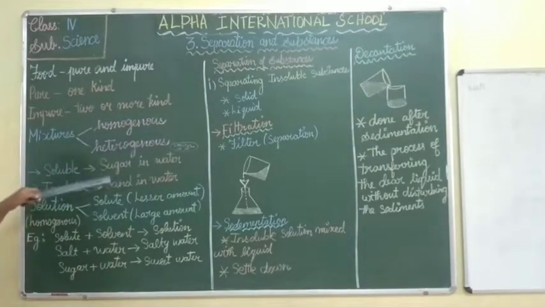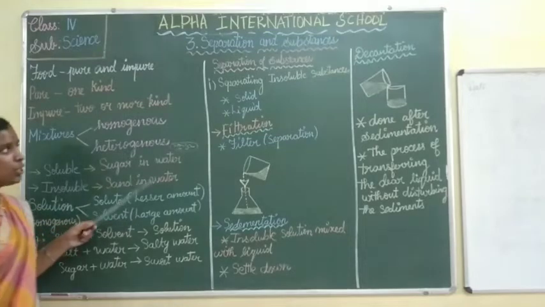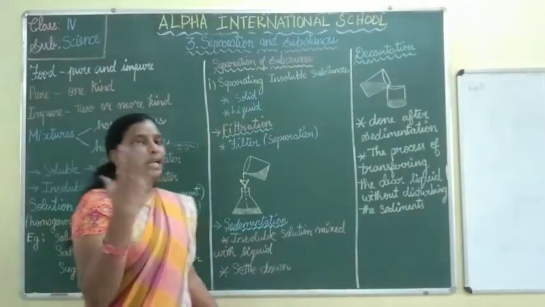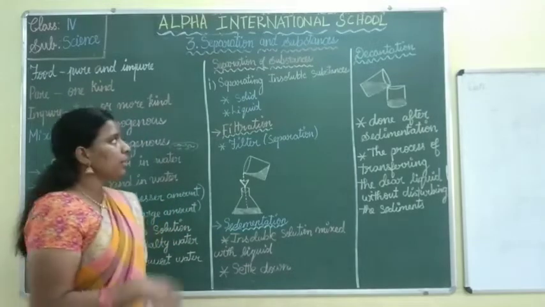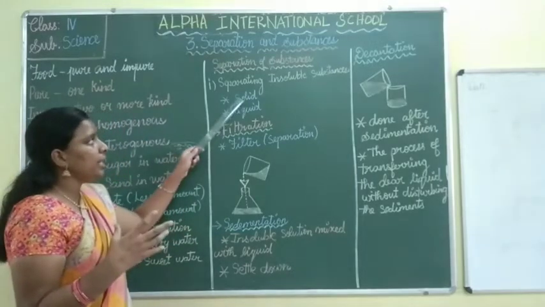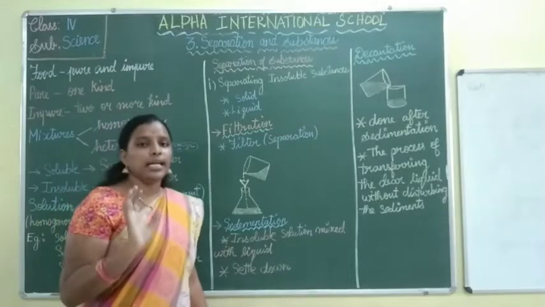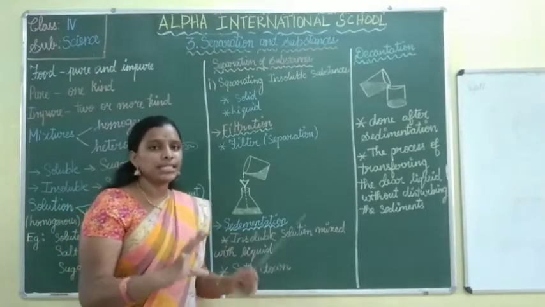Sand and water can be separated easily, so it is called heterogeneous. Whatever we can separate easily, this is what we are going to see. It applies to solid and liquid substances, so with solid and liquid substances only we are going to do this method.